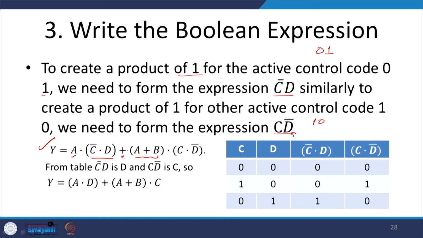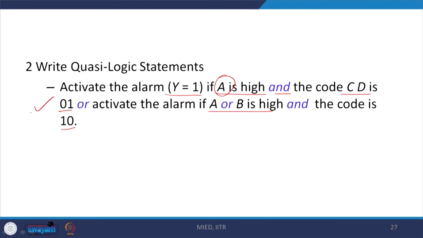So, this single expression is the representation for this quasi logic statement. And now, basically as I said, we want the alarm to be on. So, that is we want Y to be 1.